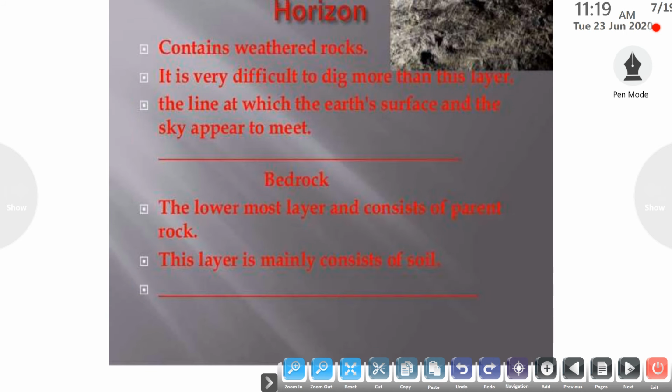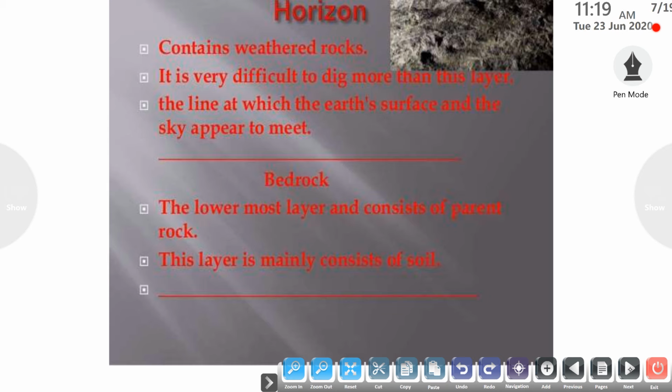Next are the horizons. Horizons contain the O horizon, the A horizon and the B horizon. They contain the weathered rocks. They contain the small rock particles, and it is very difficult to dig more than the horizon layer. This line is where the earth's surface and the sky appear to meet.